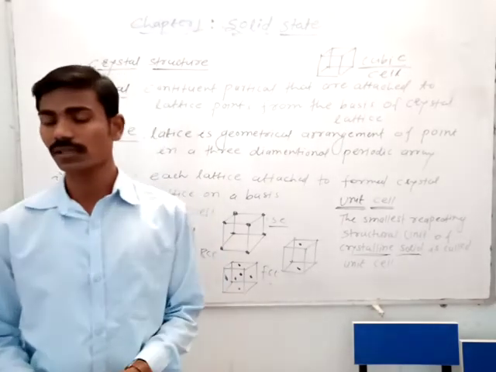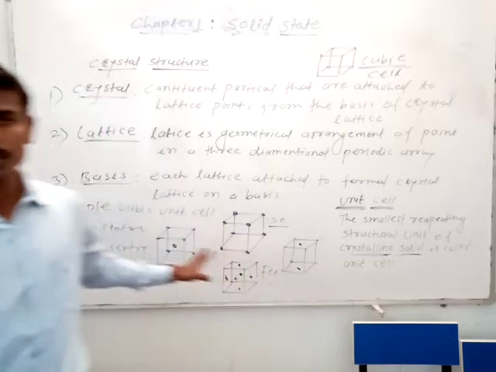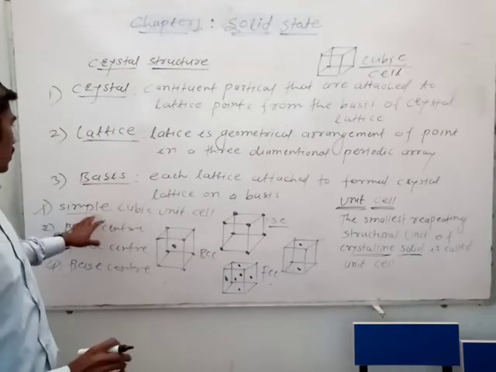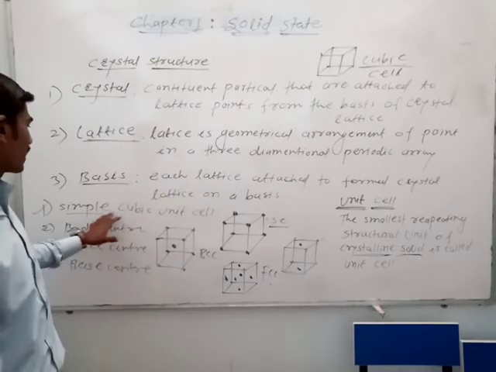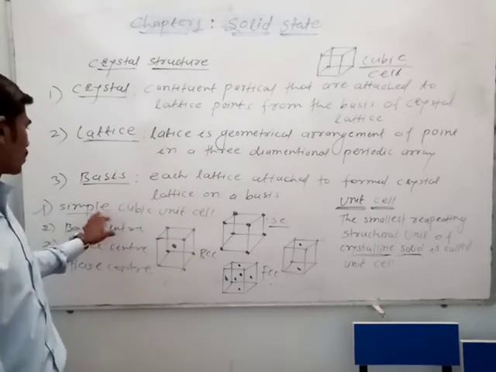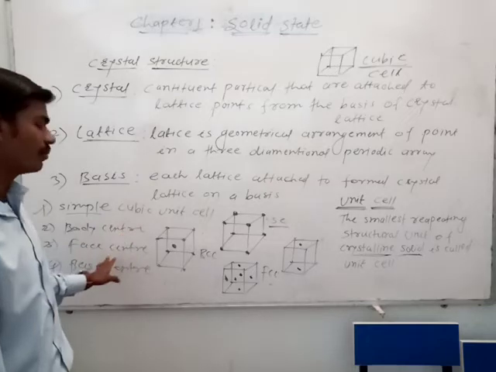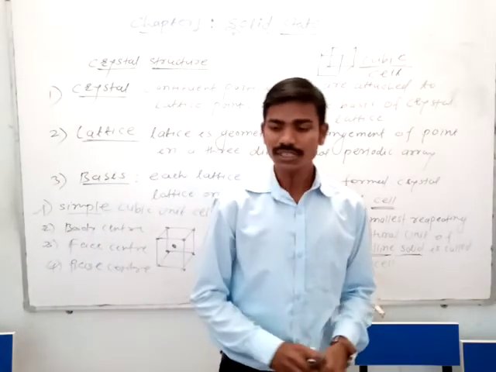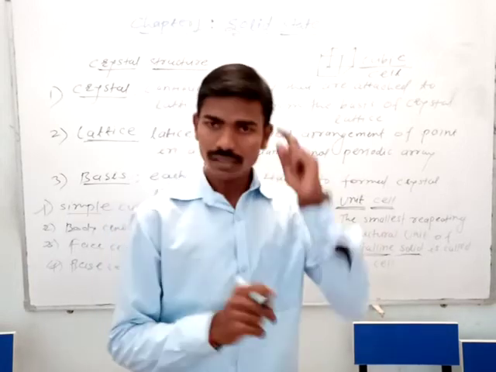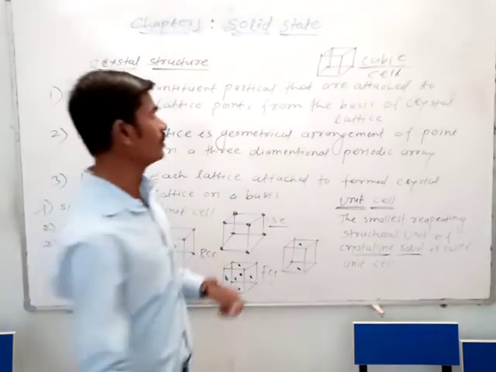Next is the crystal structure. There are four different types: simple cubic unit cell, body center cubic unit cell, face center unit cell, and base center unit cell. These are the various three-dimensional structures of the unit cell.